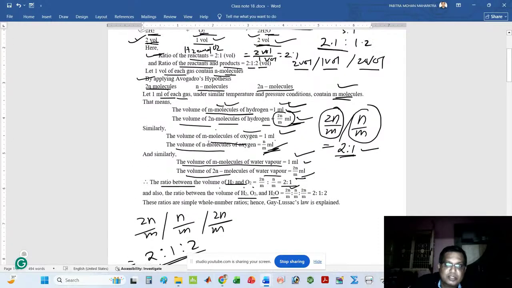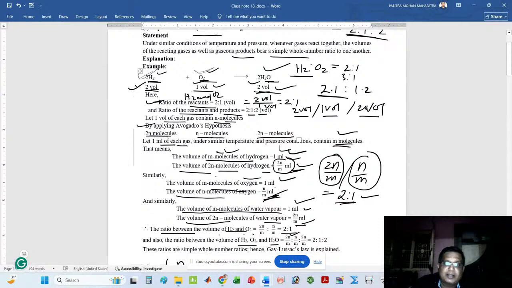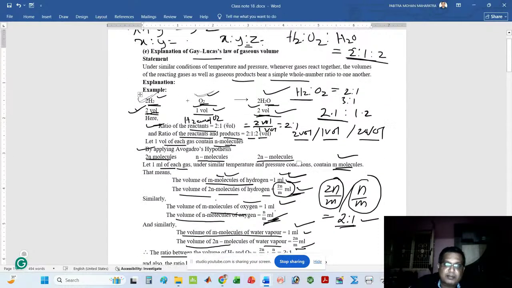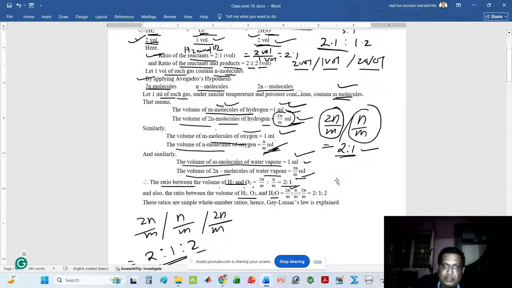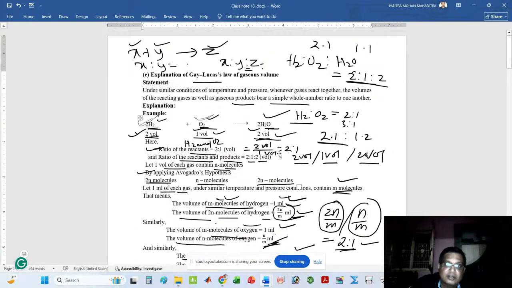Now, by using Avogadro's hypothesis, we have seen that the reactants have a simple whole number ratio. The reactants and product both also have a simple whole number ratio. This is the main concept of Gay-Lussac's law. So here I have given an example and was able to explain Gay-Lussac's law by taking this example, that is hydrogen reacting with oxygen to form water. That means by using Avogadro's hypothesis, I am able to explain Gay-Lussac's law.